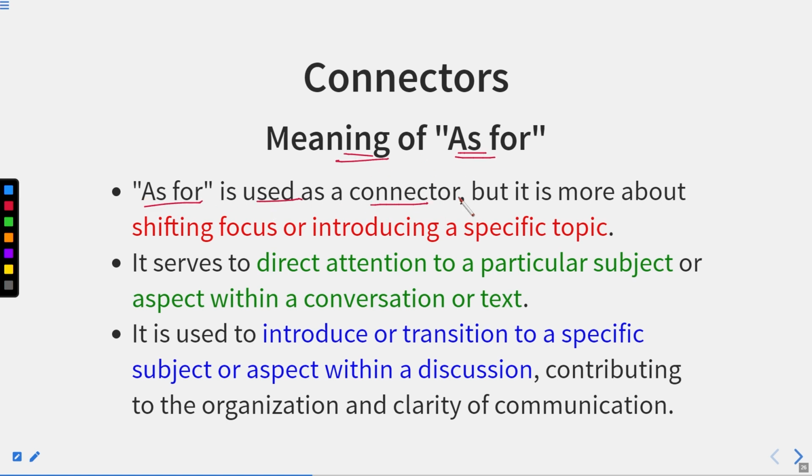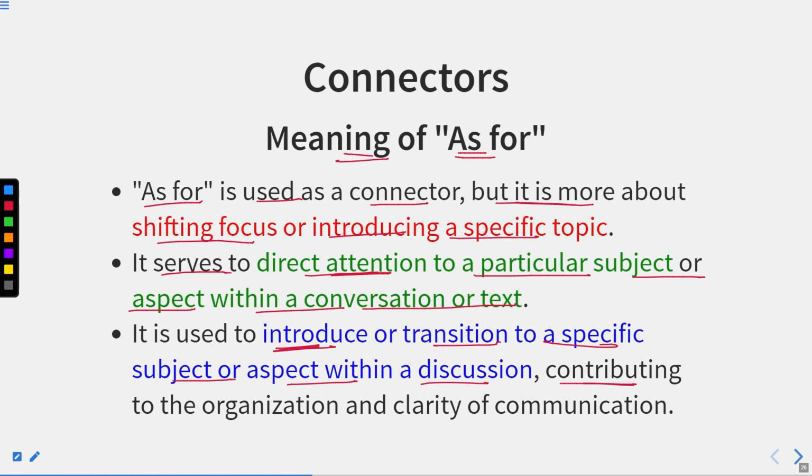As for is used as a connector, but it is more about shifting focus or introducing a specific topic. It serves to direct attention to a particular subject or aspect within a conversation or text. So as we have used other connectors, this is also the same. The use of this connector is also the same as that of other connectors. It is used to introduce a transition to a specific subject or aspect within a discussion, contributing to the organization and clarity of communication. Okay, as for, if I use for something, it means I am using this for this thing only.